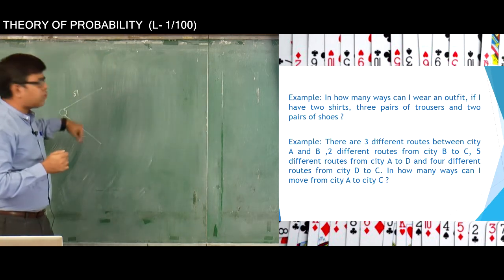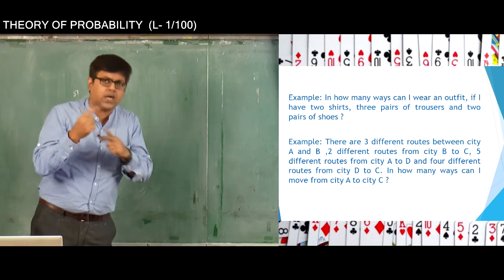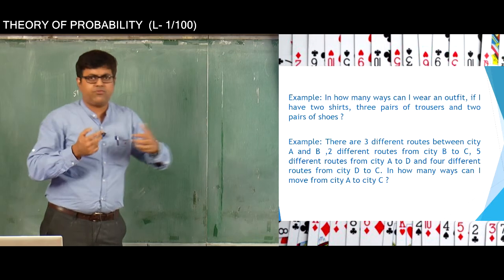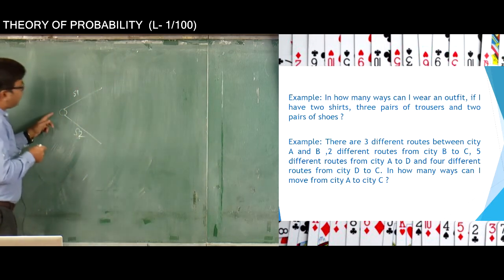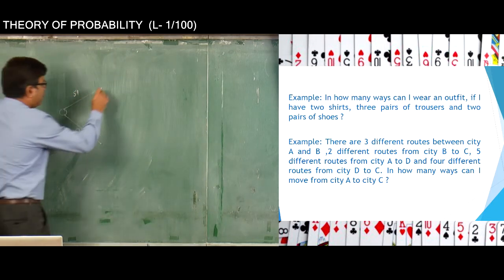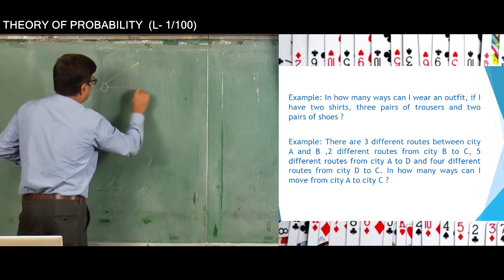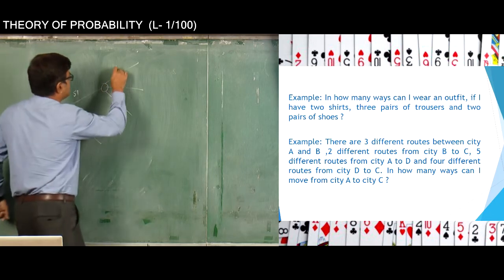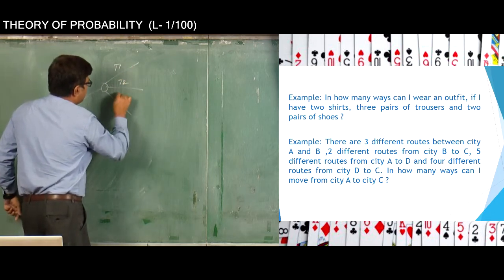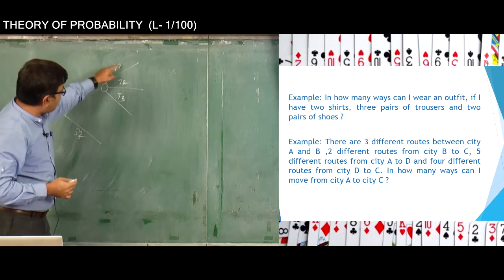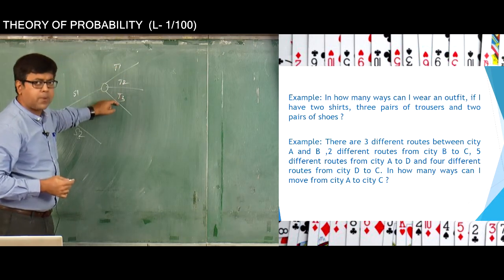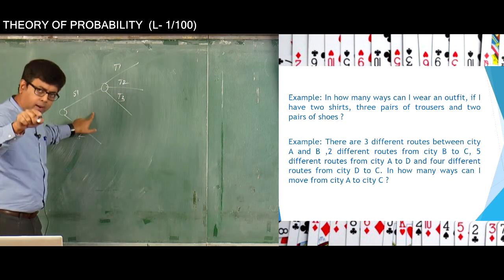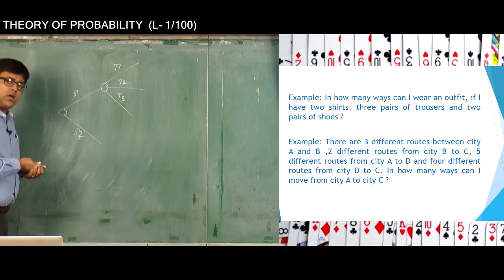Now for each one of those options of wearing shirt 1 or shirt 2, I have 3 options of wearing a trouser, because I have 3 pairs of trousers. If I wear shirt S1, then I have 3 more options of wearing a trouser with it. Let us say the trousers are named T1, T2 and T3. These are the 3 pairs I might wear if I wear S1, but I might also wear the shirt S2.